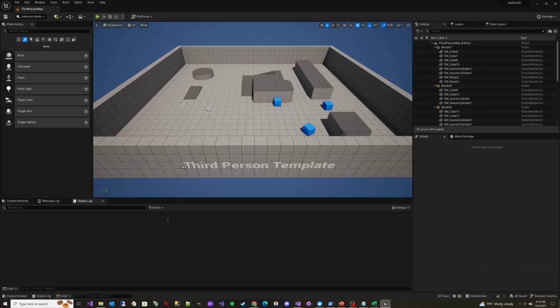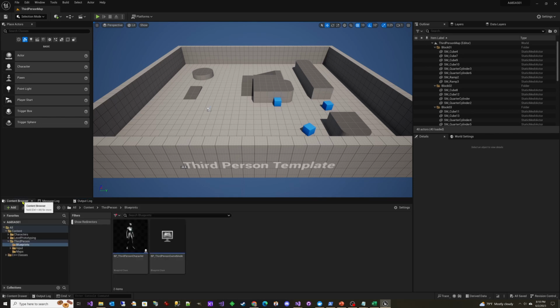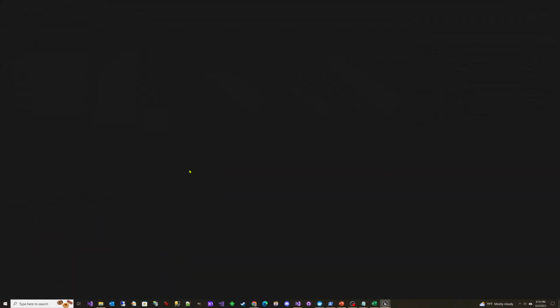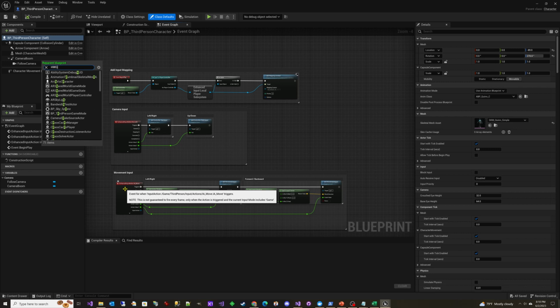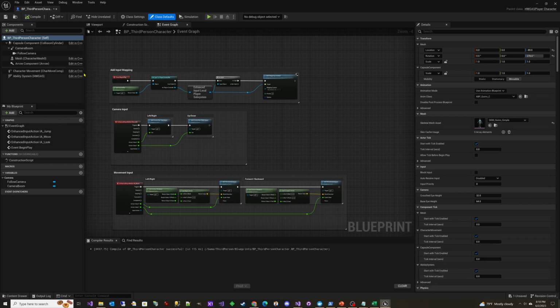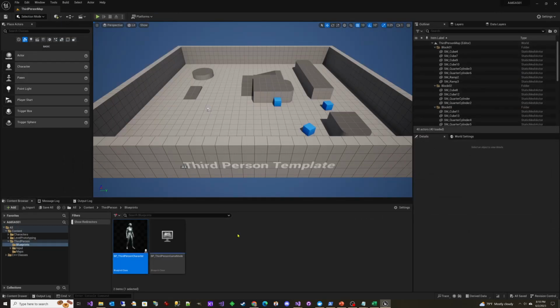Remember that we created a new class called HW Gas Player Character, but we haven't changed our blueprint to inherit from it. So let's do that now. We'll go into our BP third person character, and we're going to go to File, Reparent Blueprint, HW Gas Player Character. At this point, we don't have any gameplay effects that are being applied. We also have not done our pre and post gameplay effect execute, which we will do next week. And so at this point, we can't actually see it working yet. So next week we will do that, and we will be able to see that working.